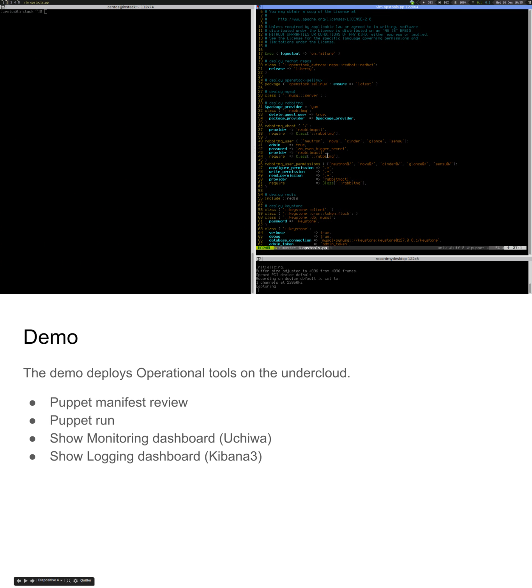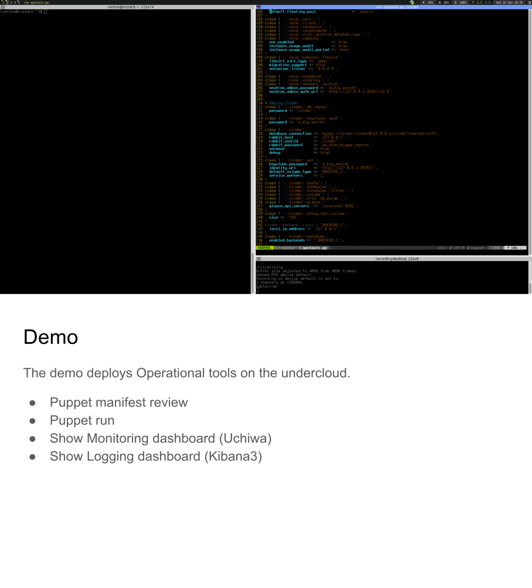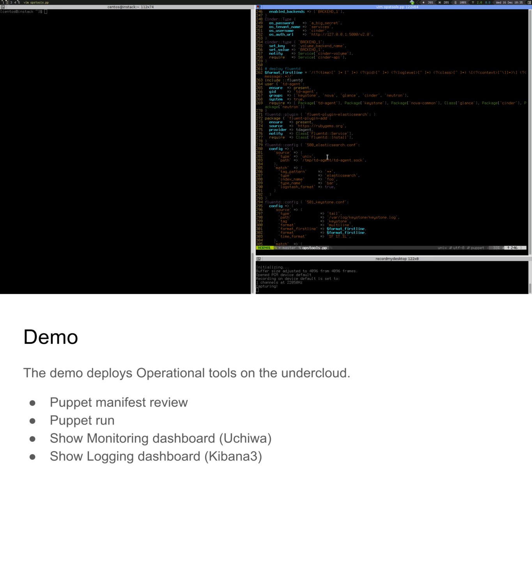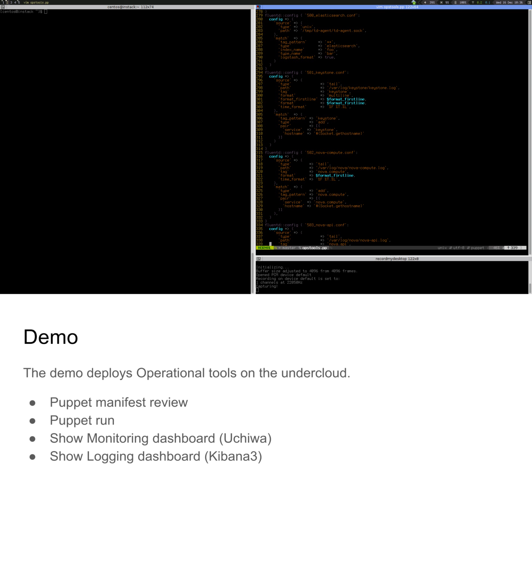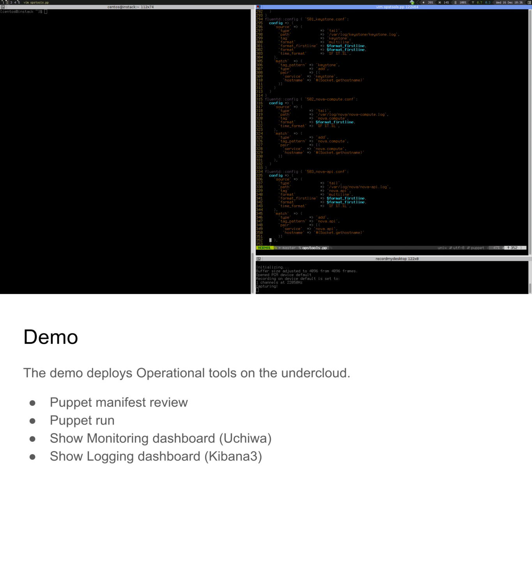I wrote a Puppet manifest to deploy OpenStack and to deploy all the operational tools. So if you look at the right, there is all the Puppet code that will deploy Logstash, the plugin for Elasticsearch, the connection between Logstash and Elasticsearch, and all the configuration for Logstash and how to read OpenStack logs.